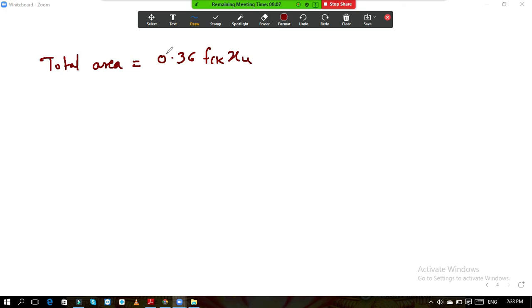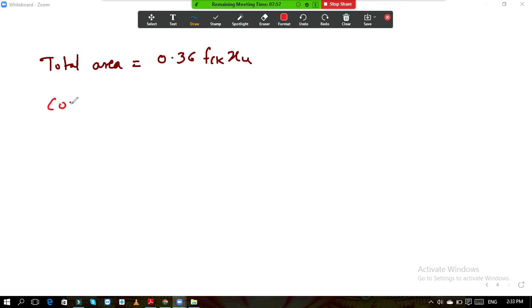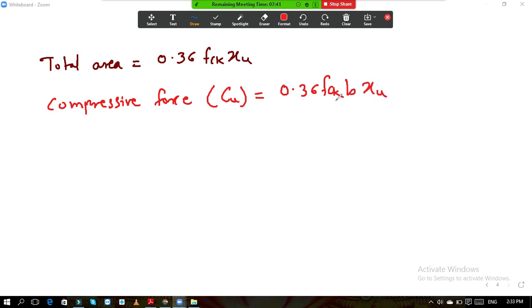Now when you multiply this total area by the width of the section, then you will get the compressive force. So what is the compressive force then? Compressive force Cu is equal to 0.36 fck b into xu.